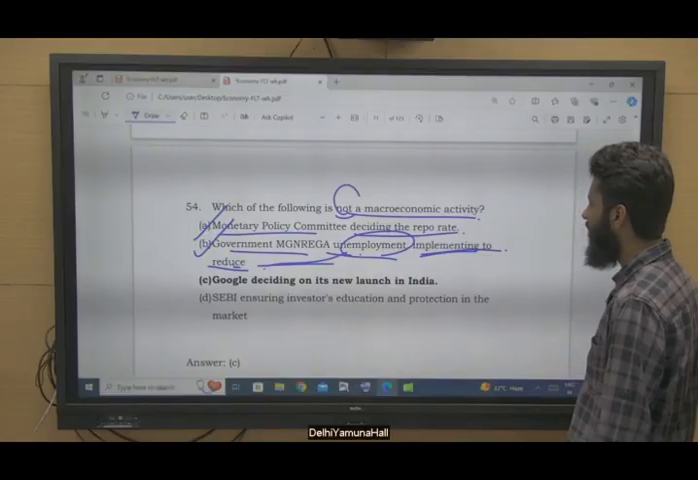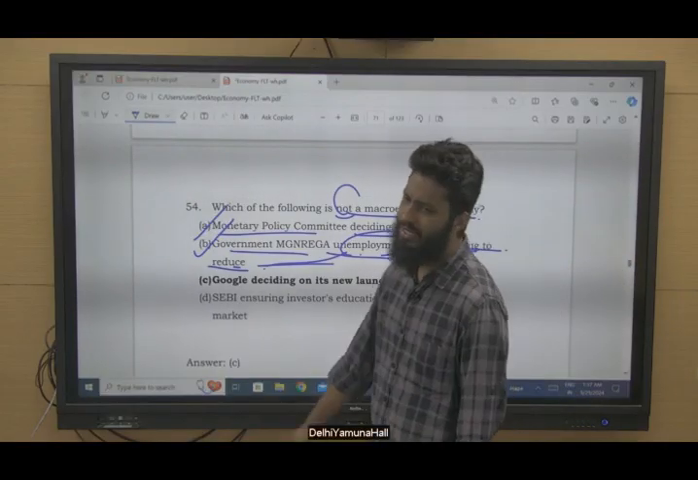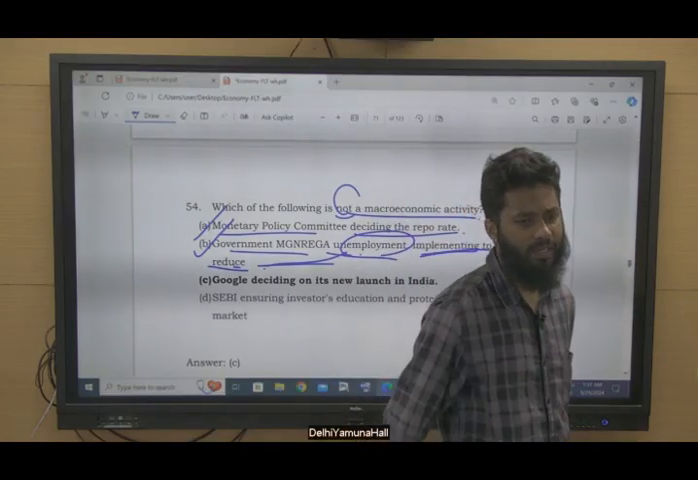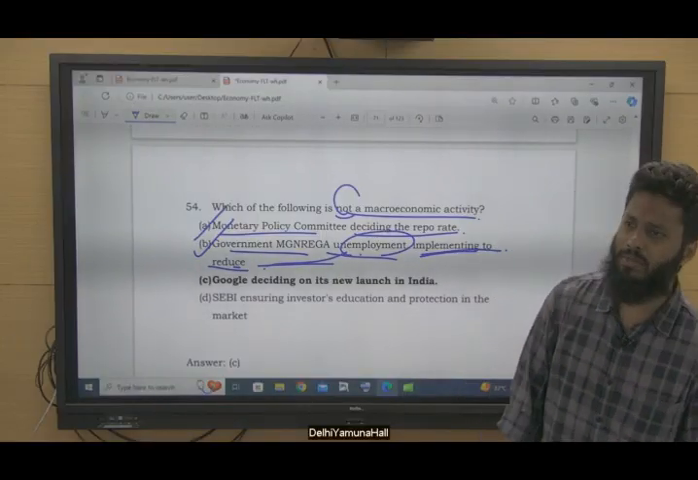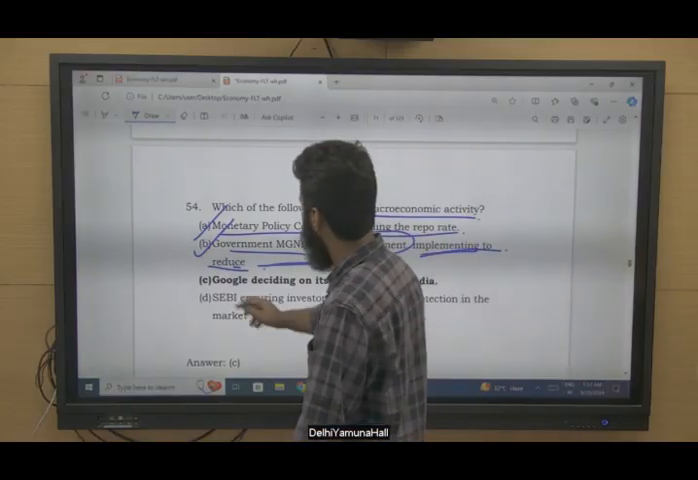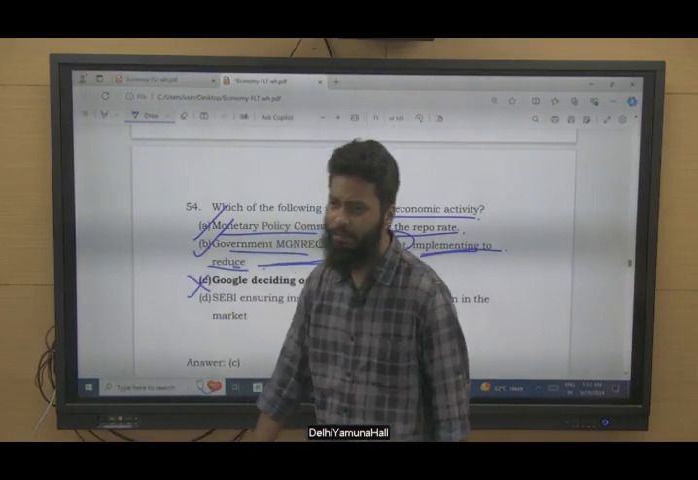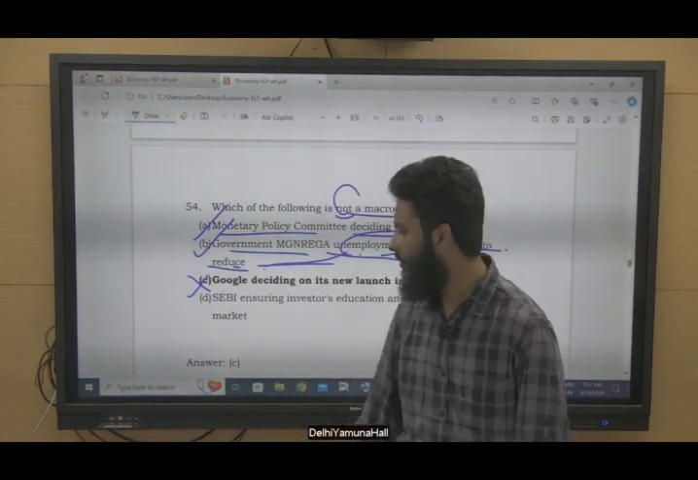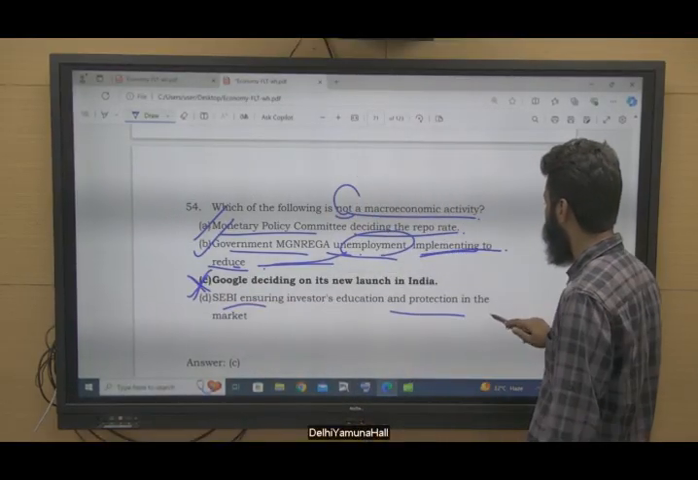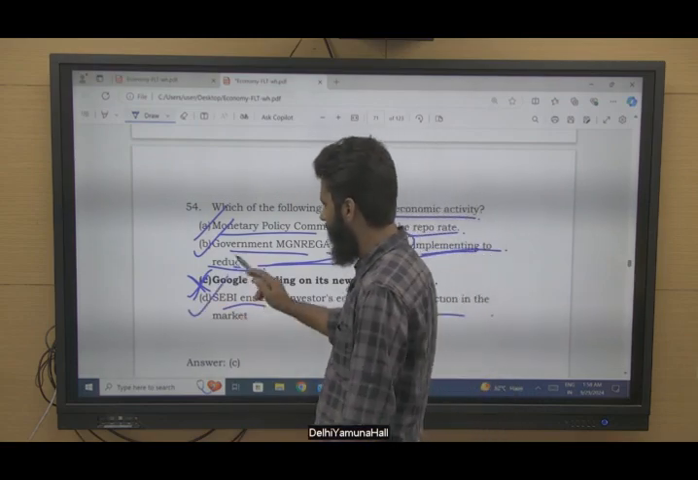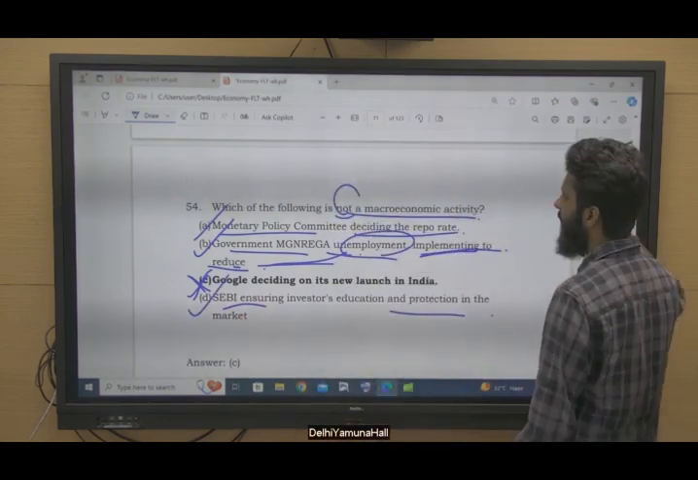Google deciding on its new launch in India. So Google is related to only one firm, right? It is not related to RBI policy, not related to a fiscal policy by the government. So this is a micro level. This affects at micro level, not at macro level. So this is the microeconomic one, the answer. SEBI ensuring investors' education and protection in the market. Yes, this is related to macroeconomic, right?